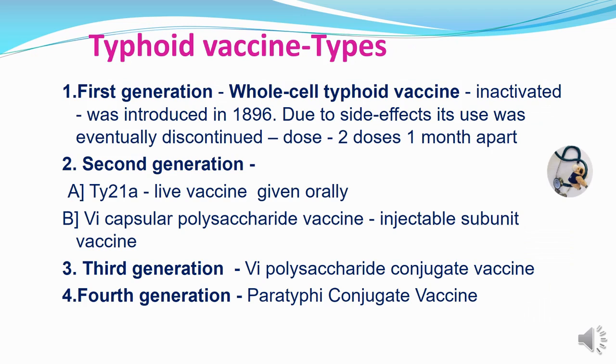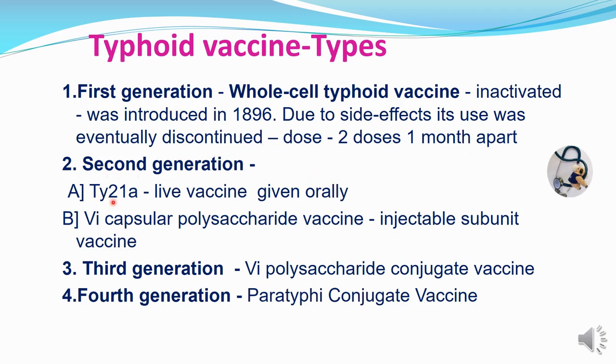Okay, now the first generation typhoid vaccine is a whole cell typhoid vaccine which is an inactivated vaccine, and this was introduced in 1896, but due to its side effects this vaccine was eventually discontinued, and when you give this vaccine you had to give 2 doses 1 month apart. Then they developed the second generation vaccines.